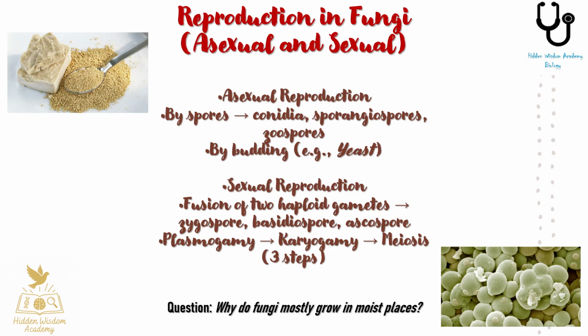zygospores, basidiospores, or ascospores. The process of sexual reproduction typically includes three steps: plasmogamy or fusion of cytoplasm, karyogamy or fusion of nuclei, and finally meiosis to restore the haploid condition.